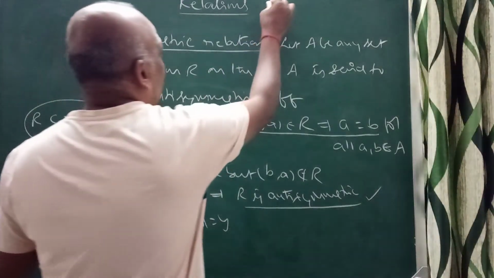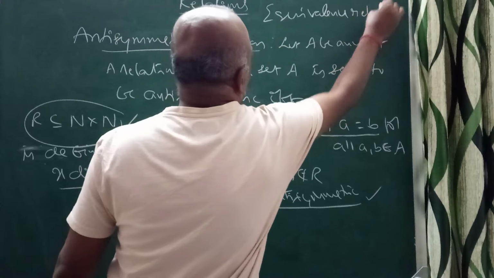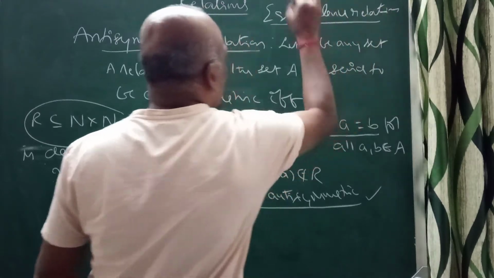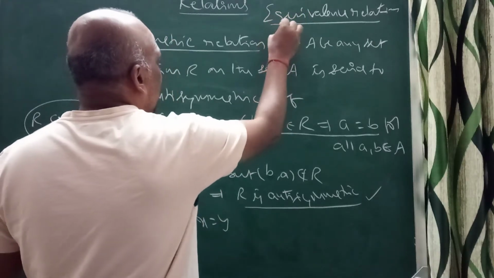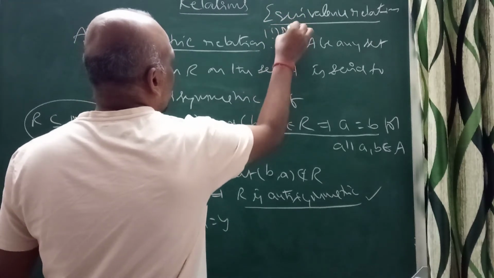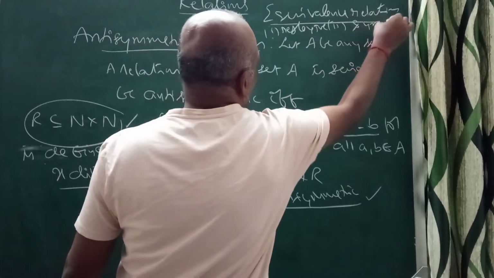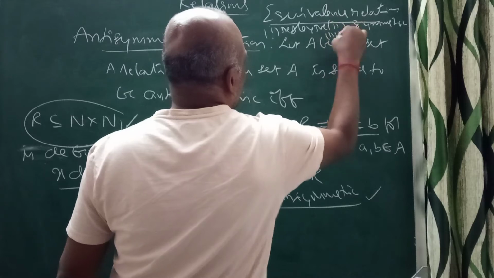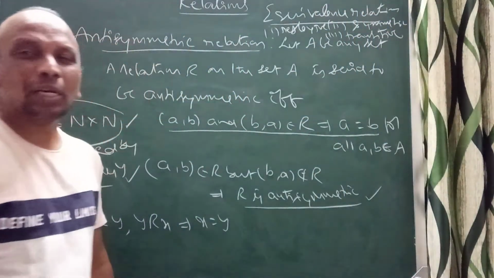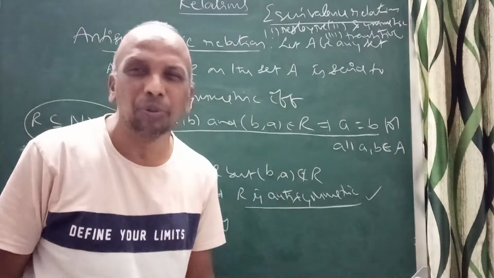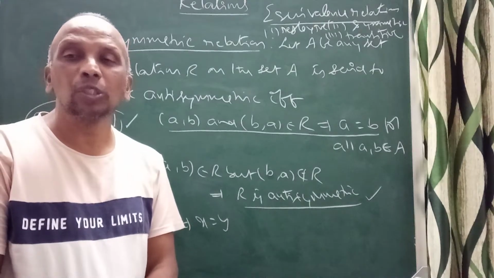So when they talk about equivalence relation, it should be reflexive, and second, symmetric, and third, transitive. When the relation is reflexive, symmetric and transitive, then clearly I can say it is an equivalence relation. That is what we remember here.